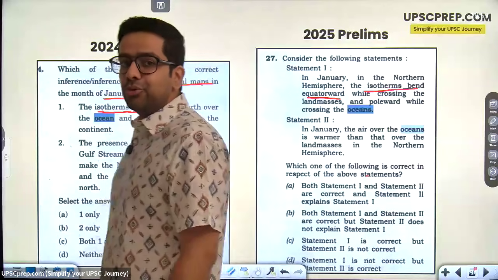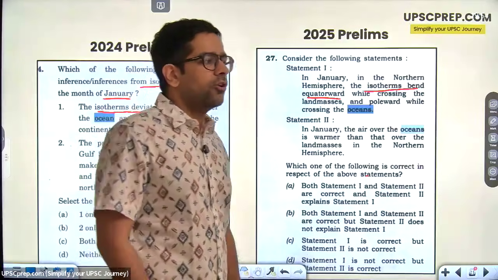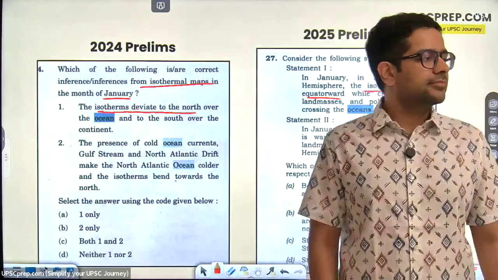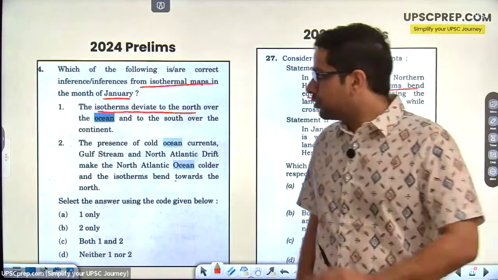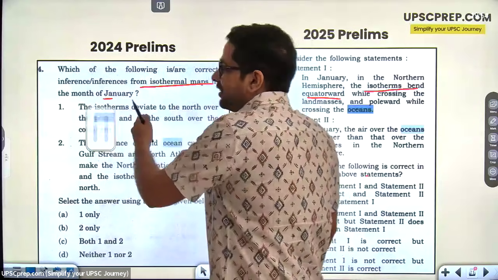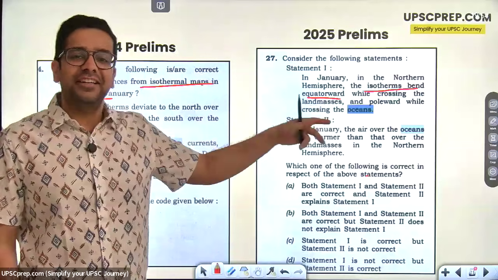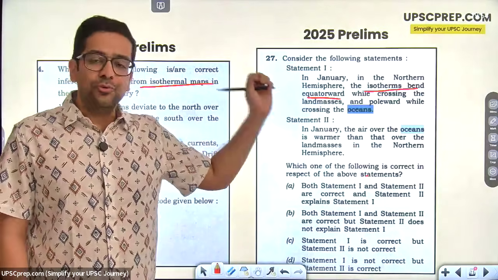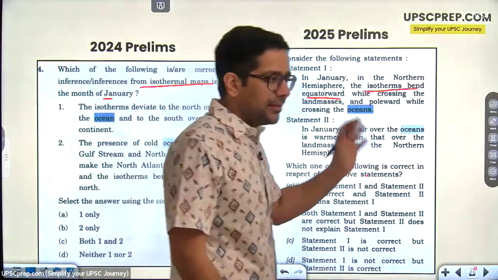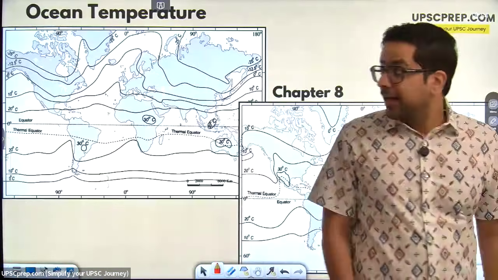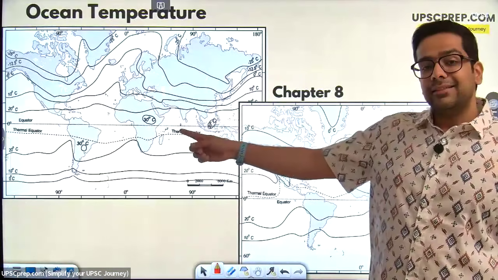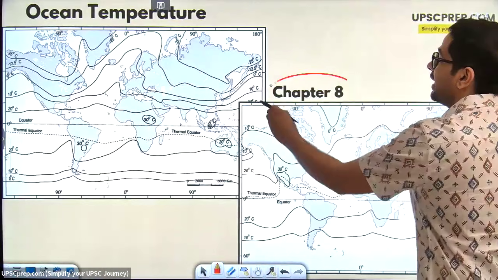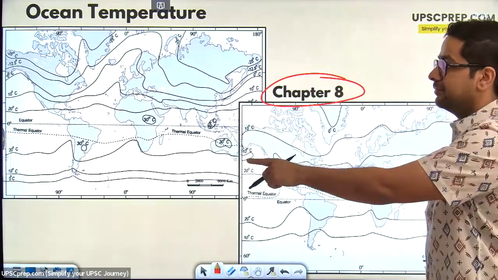When something is bending towards the equator, is it going north or is it going south? Clear? सबको clear है ये? So is this not the same statement over here, just written differently? एक तो UPSC is so lazy at times. Same question almost repeated. And these are maps from chapter 8, same NCERT.